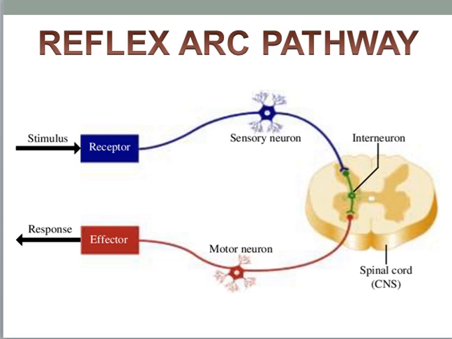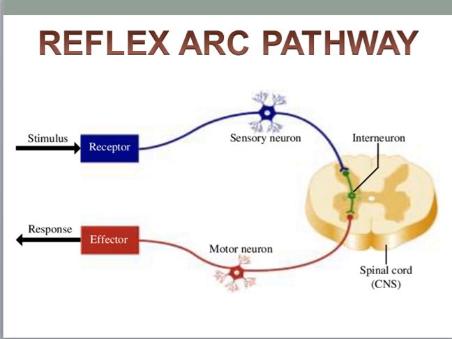Already I have discussed this in the previous slide, and this is the structure of the reflex arc pathway. This is the stimulus which is taken by the receptor, from where through the sensory neuron it goes to the spinal cord. Within that the interneuron is present, and the interneuron analyzes that specific type of stimulus, and after that the response is decided. From here through the motor neuron it goes to the effector organ, and from the effector organ the response goes outside. So this is overall the reflex arc pathway.